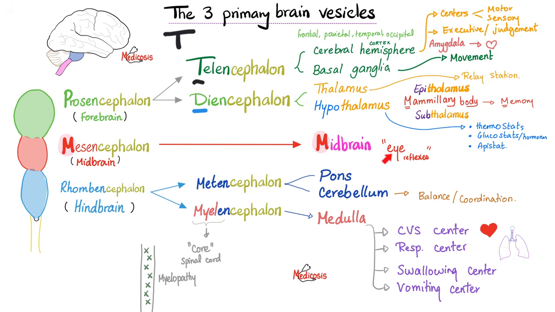Most of the eye reflexes have their center in the midbrain. The cerebellum is very important for balance, equilibrium, coordination, and gait.